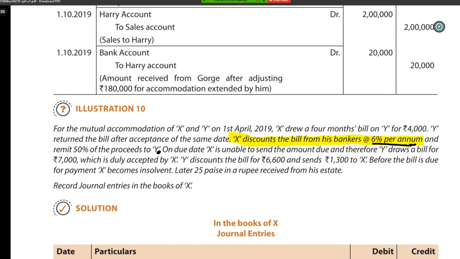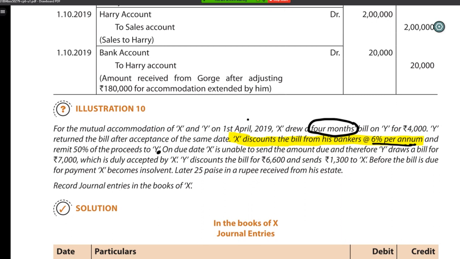So the bill is drawn on 1st April 2019, and X discounts the bill with the bankers also on the same date, because they didn't give any other date. The bill matures in 4 months, so after the 4 months the bank will go to the drawee and collect the money.